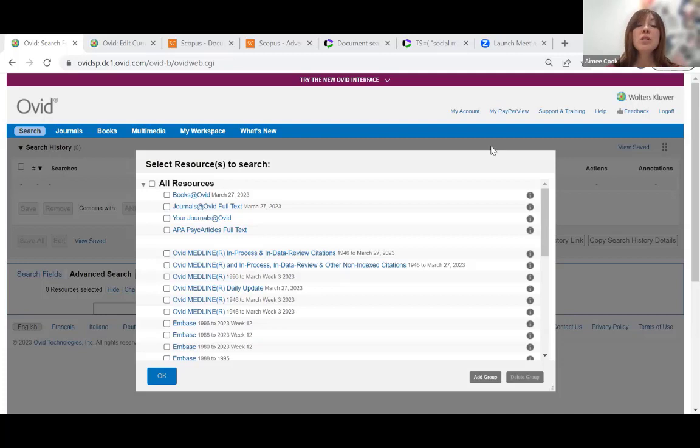So one of the reasons we're starting with Medline, a couple of reasons here. It is one of the largest clinical medicine databases that we subscribe to. So for our FMS colleagues, this will be one that you'll have heard of before. It's a really good starting place. But wider than that, more broadly, it has one of the more complex controlled vocabularies behind it. And I'll say a little bit more about what I mean by that and the implications of controlled vocabulary searching for systematic review in just a second.